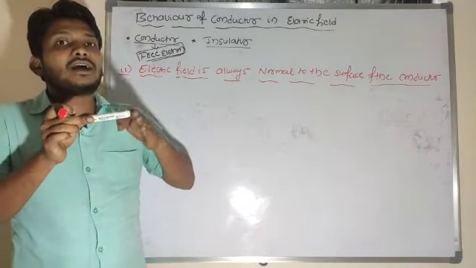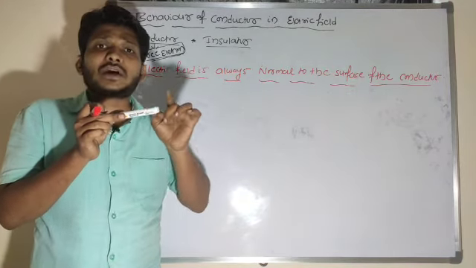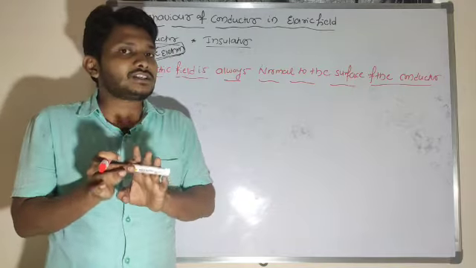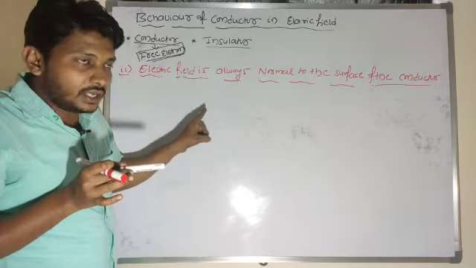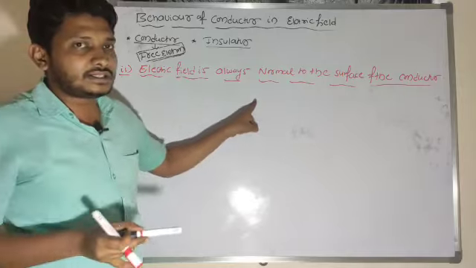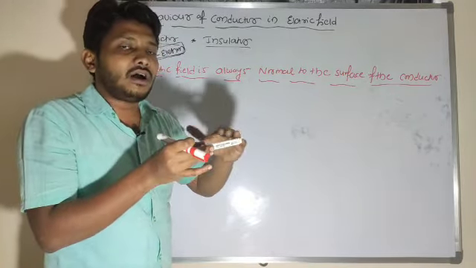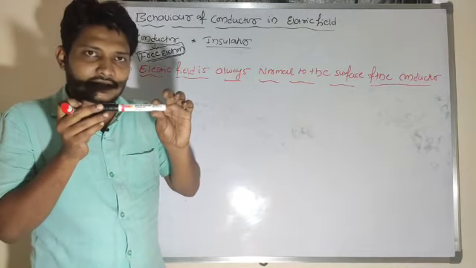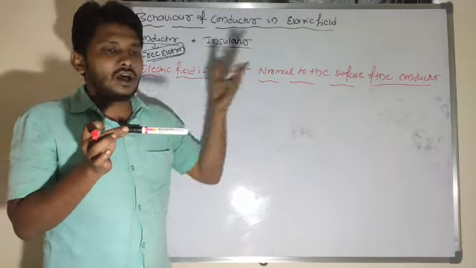If the electric field were tangent to the surface, I would get an electric current in a static situation, but in a static situation I won't get any kind of current. So I believe the electric field is always normal to the surface. Because if the electric field is tangent or parallel to the surface, electrons would easily flow. Suppose this is one surface. What is the rule I said? The electric field is always normal to the surface.